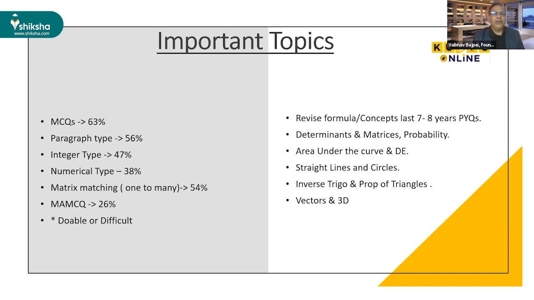Now I am going to discuss some statistics related to questions. Students, if you see the paper, there are 63% MCQ questions, and they are very simple. I made this statistic based on the last 10 years of papers. I collected all 10 years of papers and checked which types of questions are doable and which types are difficult in the JEE Advanced exam.